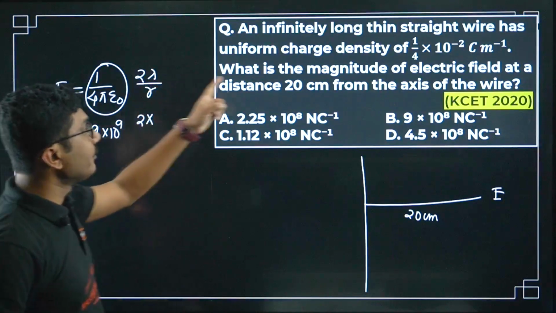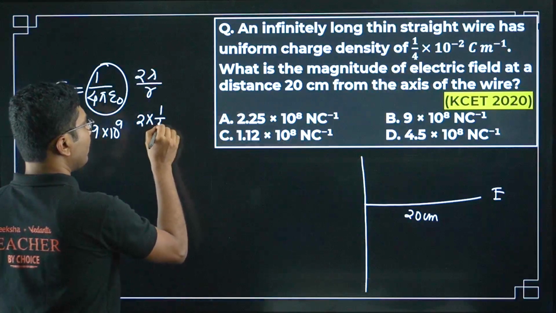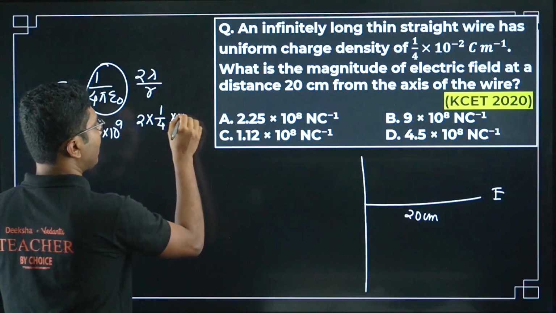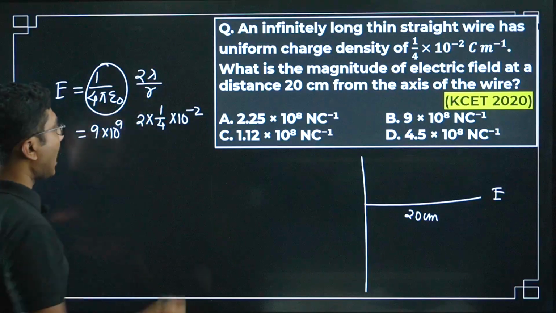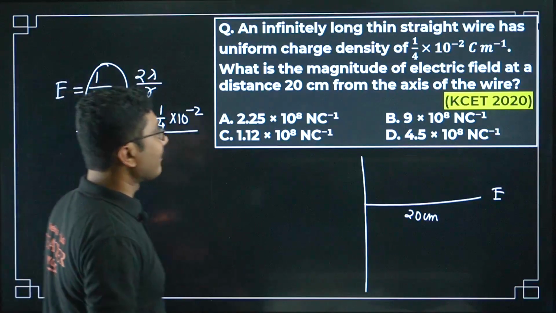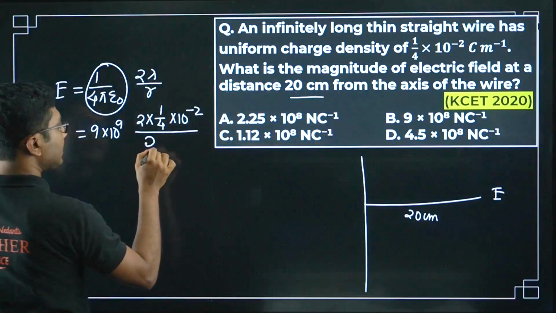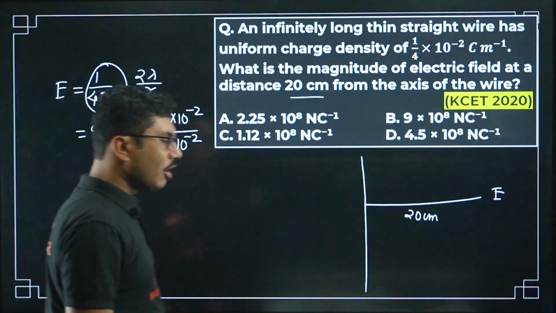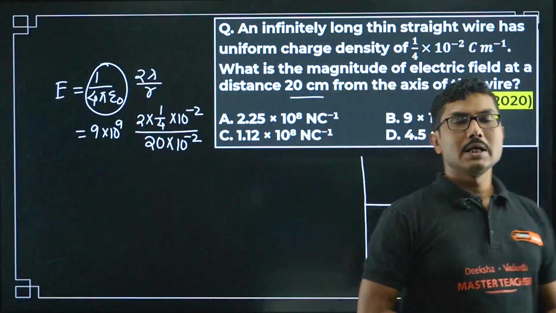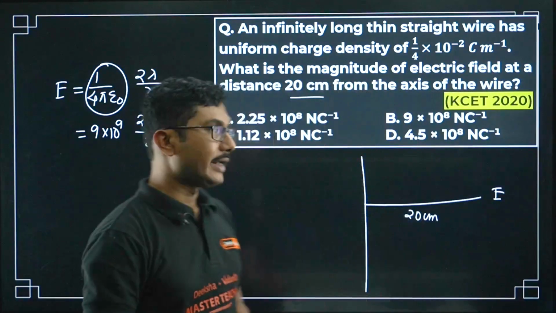So lambda value is given by 1/4 into 10 to the power of -2. Okay, and the r value, what is the r value? R value is 20 centimeter. 20 centimeter means 20 into 10 to the power of -2. Remember that, always convert centimeter to meter by multiplying 10 to the power of -2.